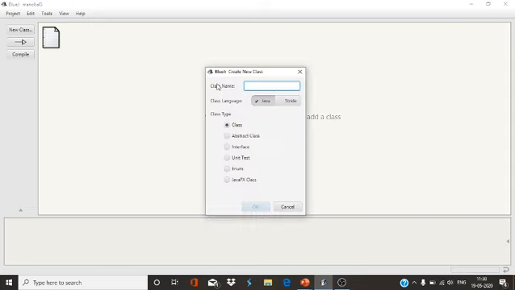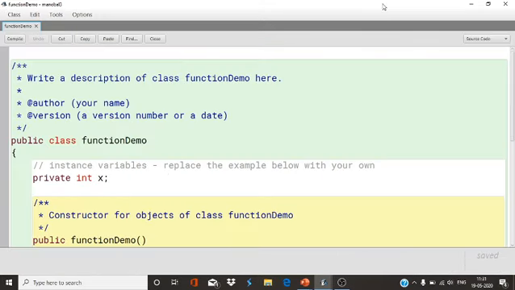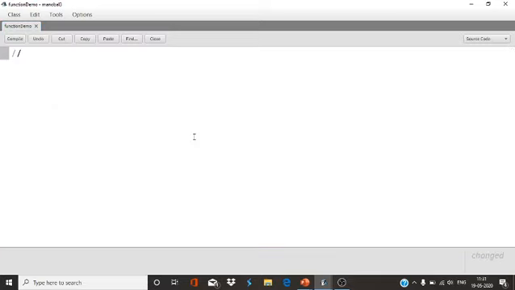Create a new class, function demo. Suppose I have to find the sum of two numbers using a user defined function or method.